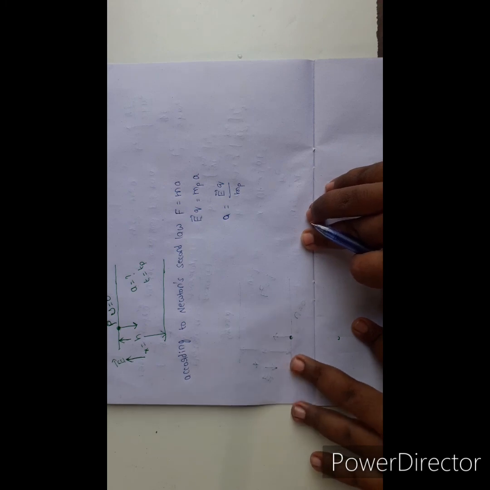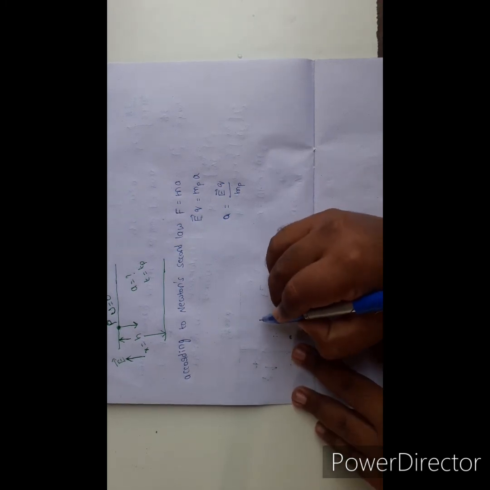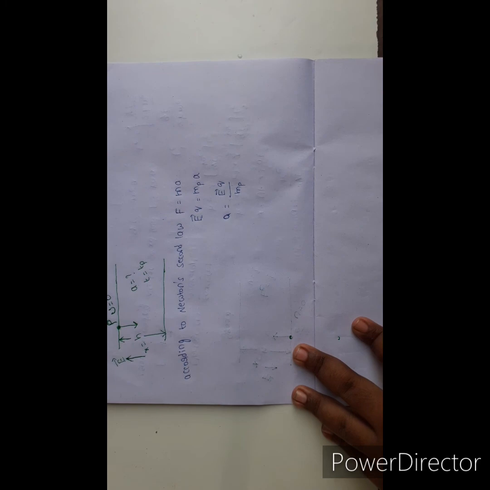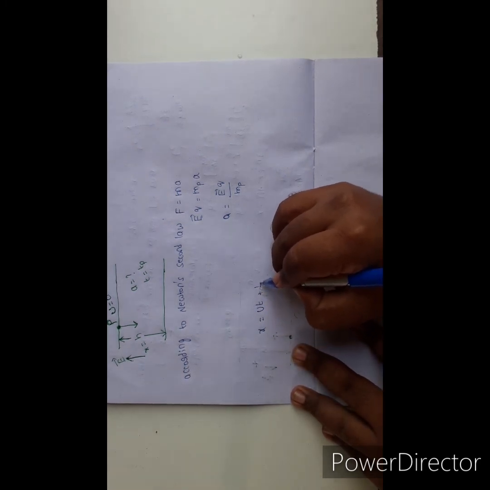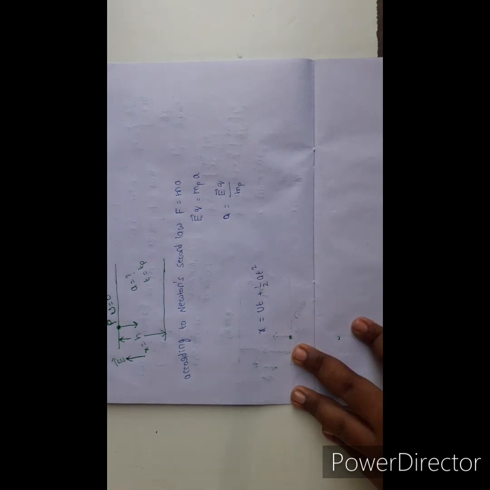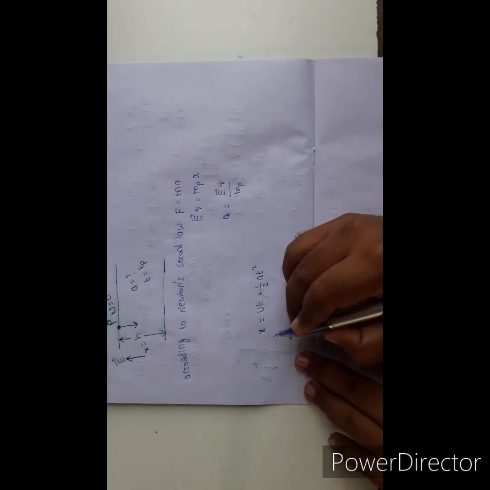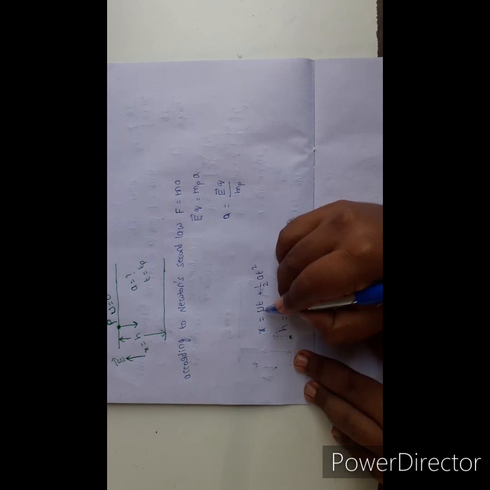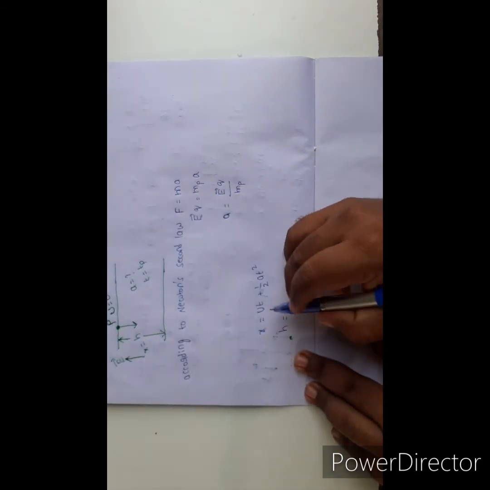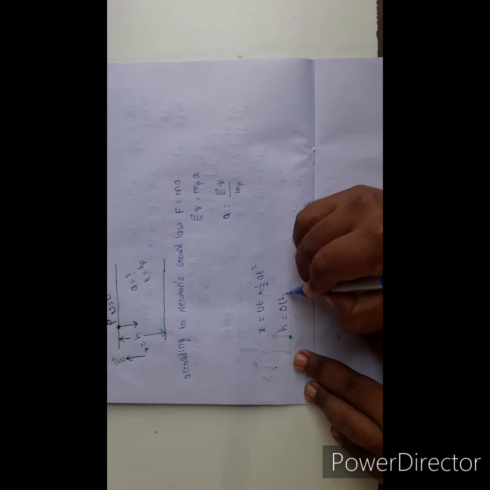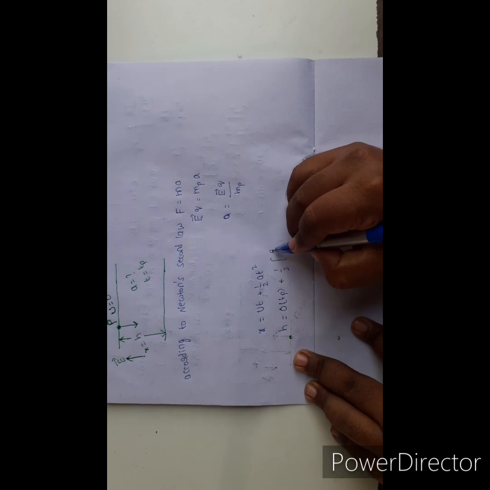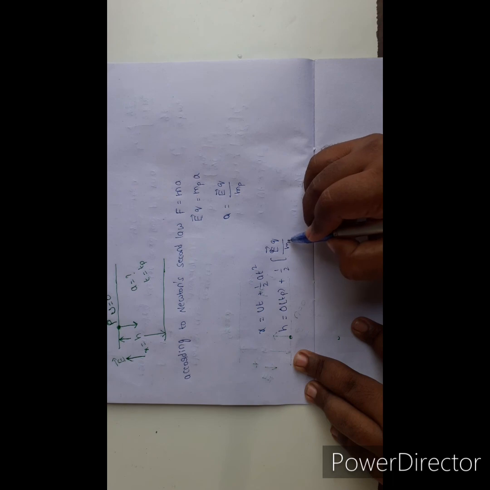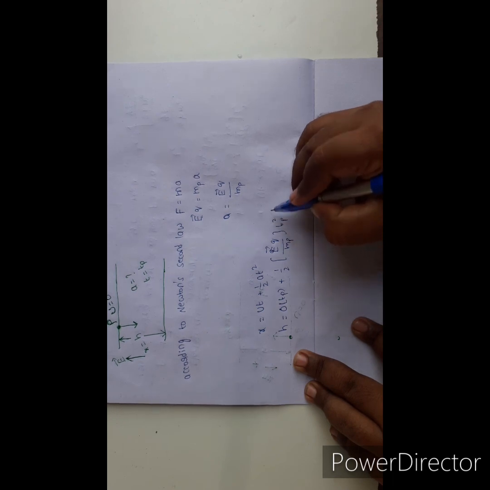Which equation of motion is suitable? x equal to ut plus half at square. So x equal to h, u means 0 into tp, plus 1 by 2 into acceleration value eq by mass of the proton into Tp square.